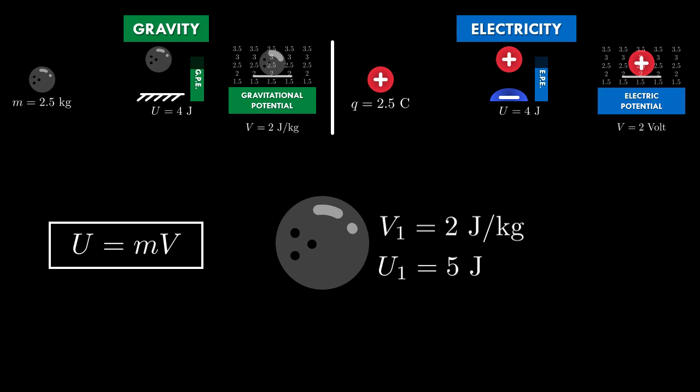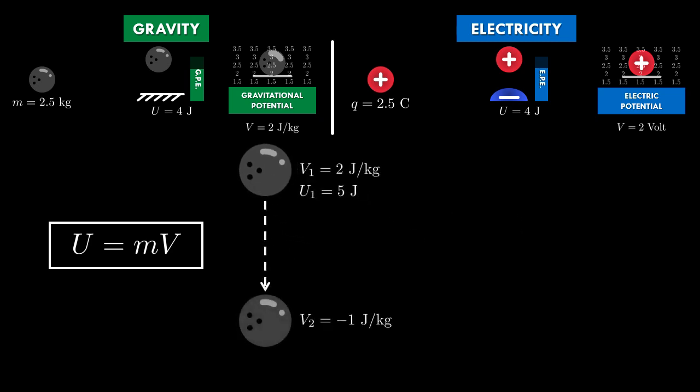Now, if the ball moved to another location that had a gravitational potential of -1 joules per kg, then it would have a gravitational potential energy of -2.5 joules. After the ball was moved, it should have 7.5 joules of energy less than it had before, and that would be the work, because this 7.5 joules of energy can be used to do other things.